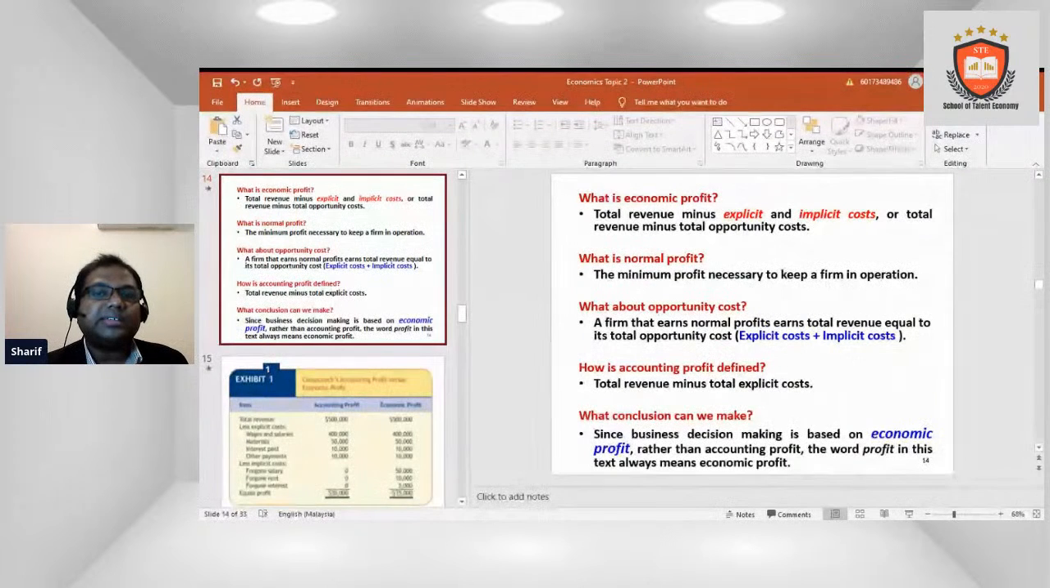The minimum profit necessary to keep a farm in operation. What about opportunity cost? A farm that earns normal profit earns total revenue equal to its total cost, which means explicit cost plus implicit cost. How is accounting profit defined? Total revenue minus the total explicit cost. What conclusion can we make? Since business decision making is based on economic profit rather than accounting profit, the word profit in this text will always mean economic profit.